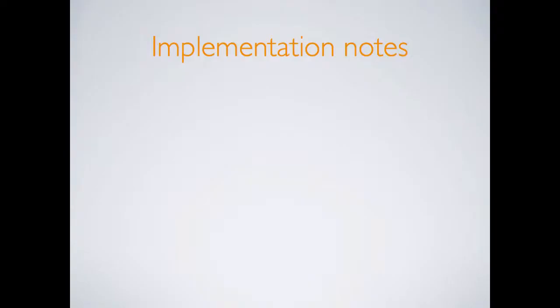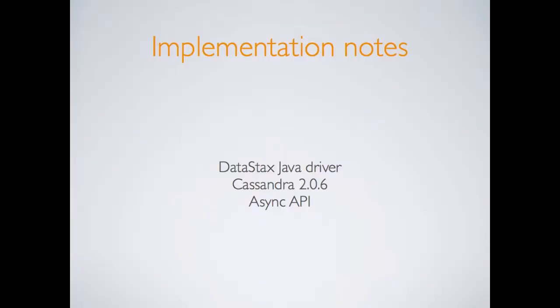None. Oh, okay. So now I'll talk about some of the issues we ran into. This mapping, for the most part, was pretty straightforward. But there were a couple of issues we ran into which I think are kind of interesting. First, a couple of implementation notes. We did use the DataStax Java driver for everything. I think right now we're using Cassandra 2.0.6, but we'll upgrade to 2.1 pretty soon. And we made extensive use of the async API in the DataStax Java driver, which was really awesome.